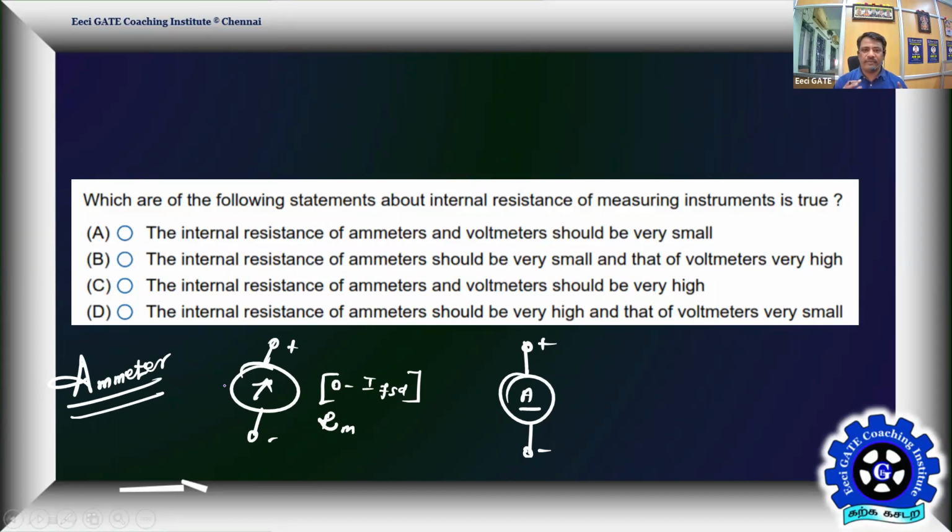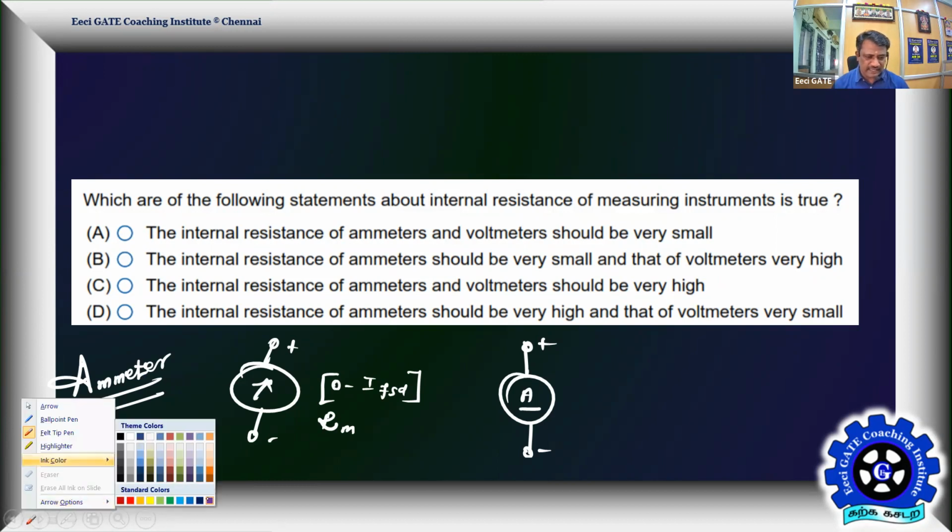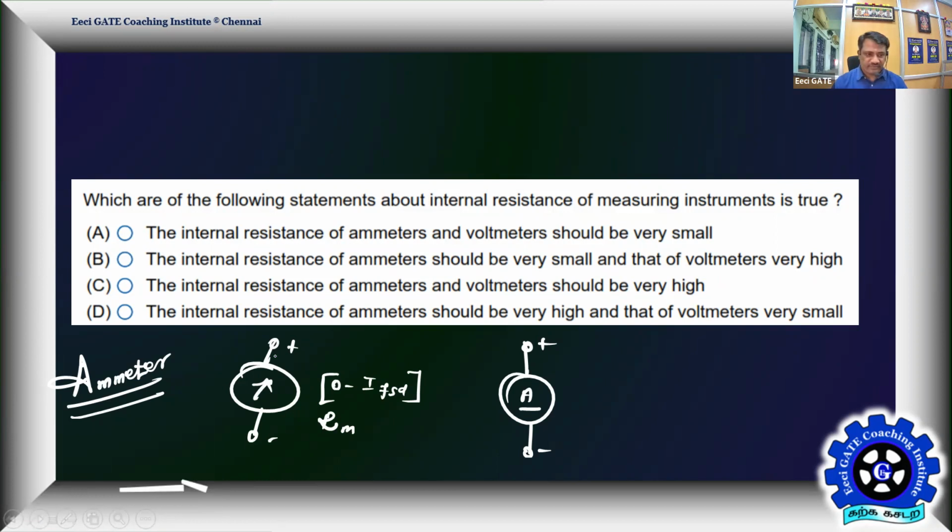If you learn things by heart, you will definitely have a situation where you are in a dilemma whether to go for B or D. If you go by the conceptual approach, you have nothing to keep in your mind and can simply go for a simple example. Then if you choose one, straight away you remember the other, and it's going to be very easy. So the right answer for this problem is: an ideal ammeter should have zero resistance, and an ideal voltmeter should have infinite resistance. By keeping this in mind, you can go for the practical expected thing.